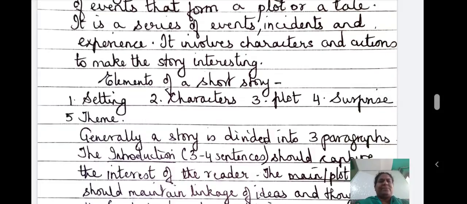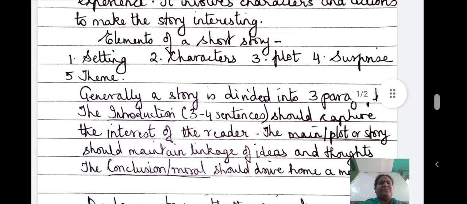Setting, characters, plot, surprise, theme. Generally, a story is divided into 3 paragraphs. First, you have the introduction, which consists of 3 to 4 sentences, and that introduction should capture the interest of the reader.